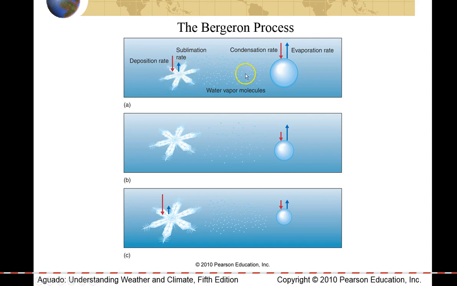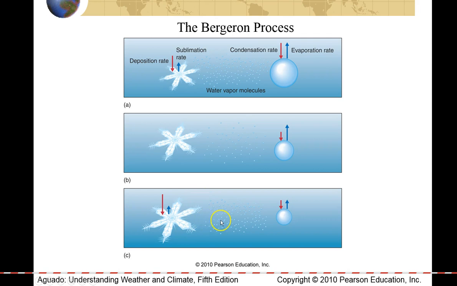Over time, we begin to see that the pull of the ice crystals, water in the solid form, has a stronger pull on the existing water in the cloud. Most of the aggregation or deposition of water is occurring and being pulled towards water in the solid form in the colder regions of the cloud. As a result, the ice crystals grow over time much faster than the cloud droplets in the liquid phase. That's why in the Bergeron process, precipitation often starts out much of the year first in the form of snow. Then as the snow descends into warmer areas, it melts upon descent.